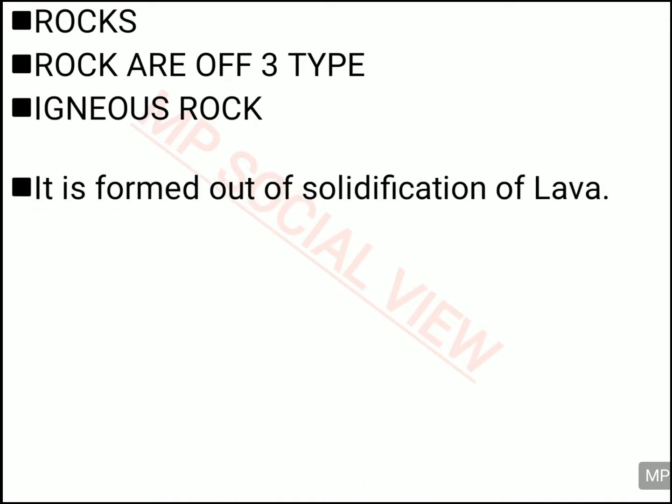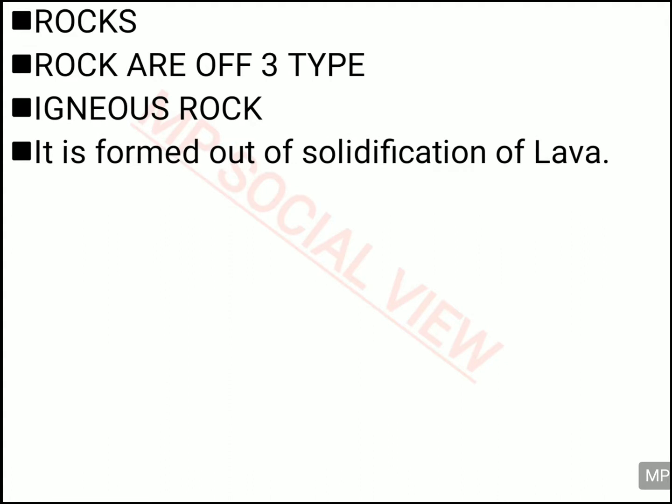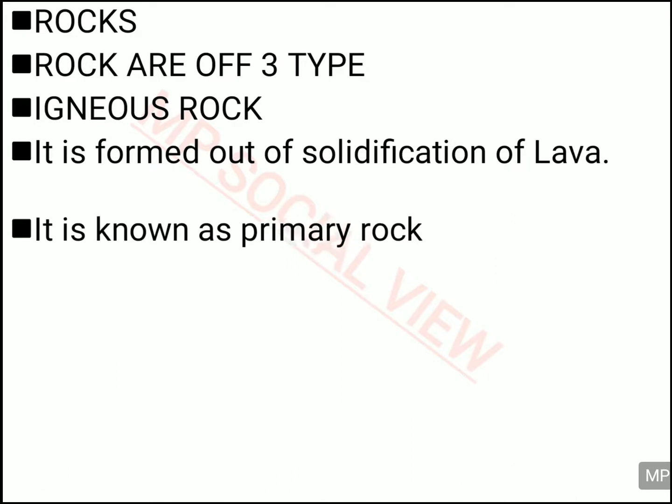There are 3 types of rock: sedimentary, metamorphic and igneous rock. So first let's start with igneous rock. It is formed with the solidification of lava. So basically when the lava comes out from the volcano and it turns into solid form, then it forms a rock, and that rock is called igneous rock.